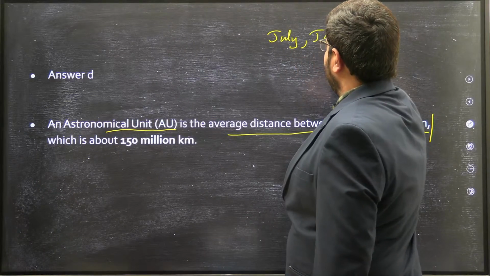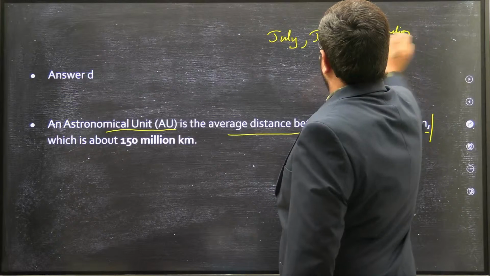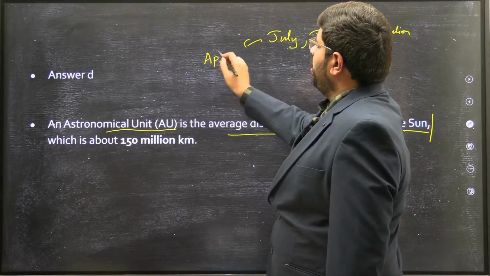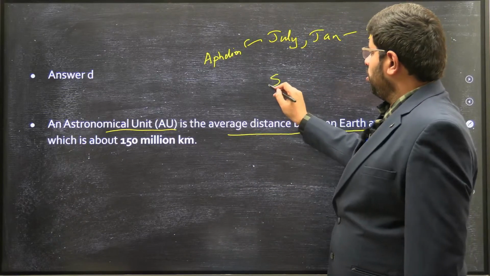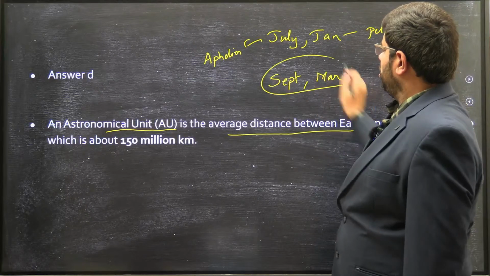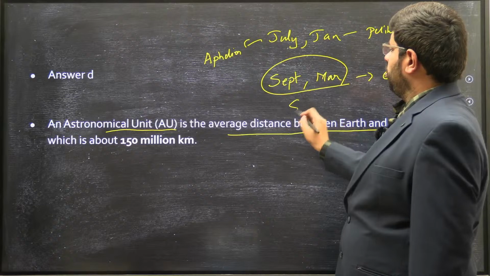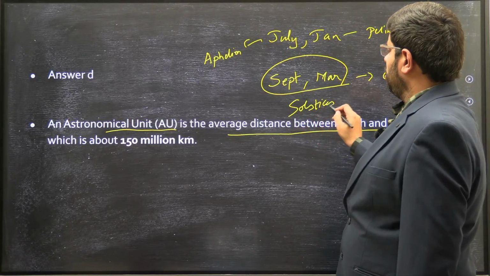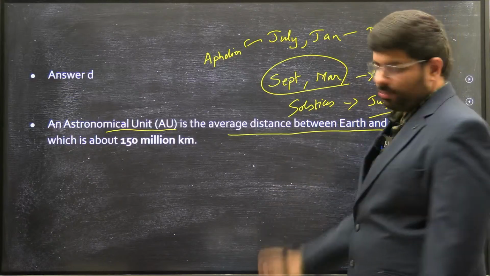July, January: perihelion, aphelion. September, March: equinoxes. Solstices are June, December, right?